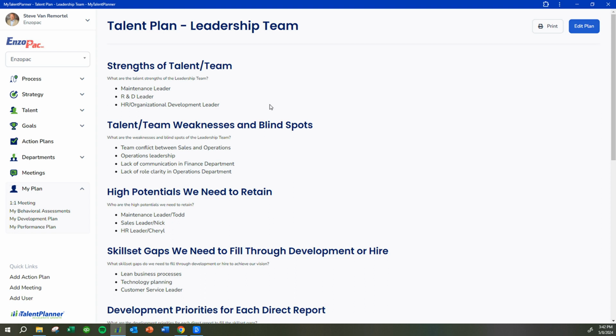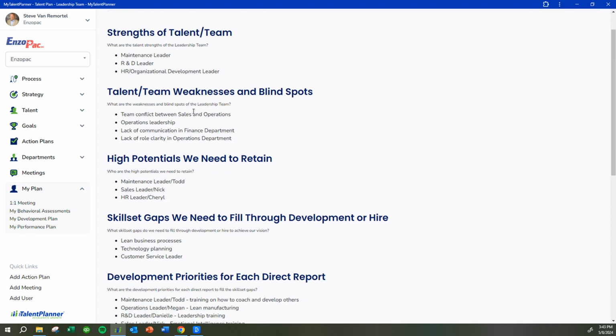Talent planning is working upstream to resolve any people-related issues before they impact the business, and really to continue to grow your teams and your leaders across the organization to achieve that vision that you have put together. So in the talent plan, you have the strengths of the team that we need to leverage.